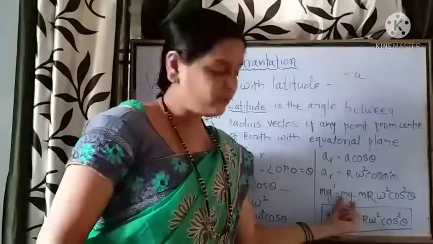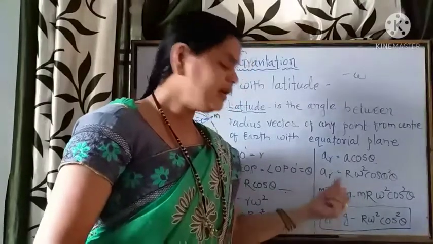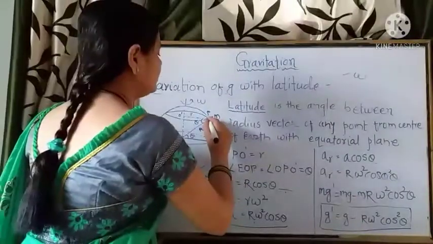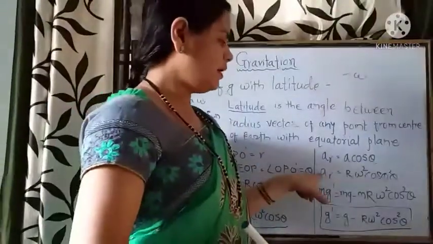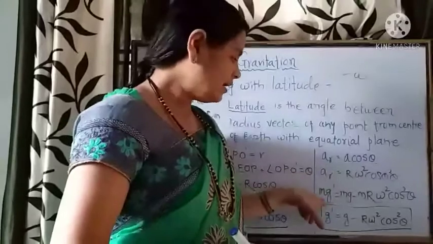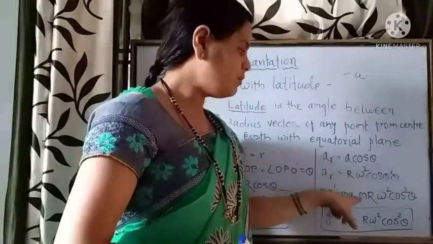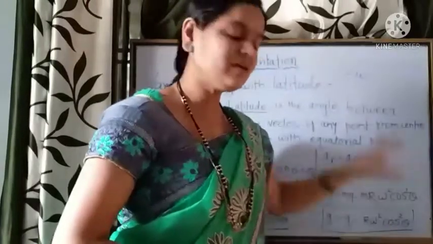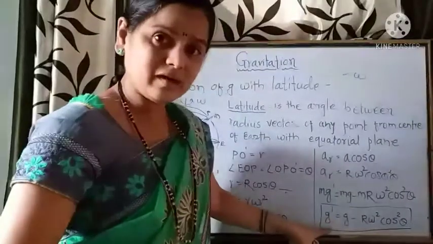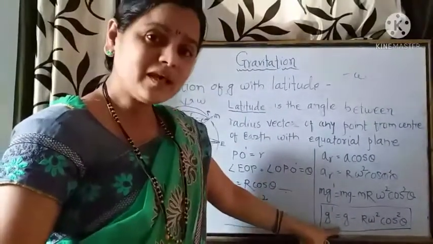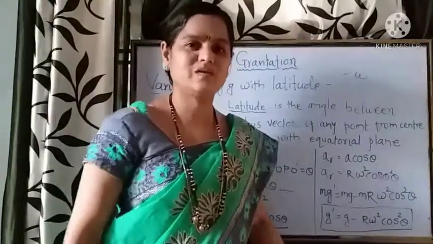mg is the force acting with acceleration g, and thereby the net force we can write as mg minus m into this a, and that is nothing but m g dash equal to mg minus m R omega square cos square theta. Throughout the equation m gets cancelled and we have g dash equal to g minus R omega square cos square theta.